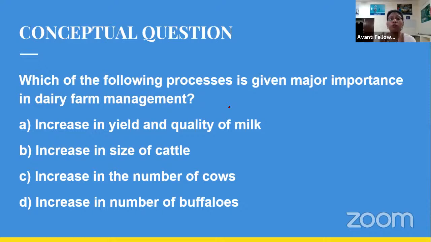So we have to focus on the yield and the quality of the milk instead of increasing the cattle size. That is of no use. Initially we may want to increase the number of cattle, but the main focus is on increasing the yield and the quality of the milk.